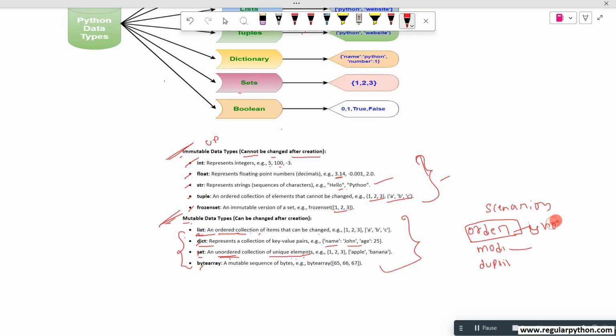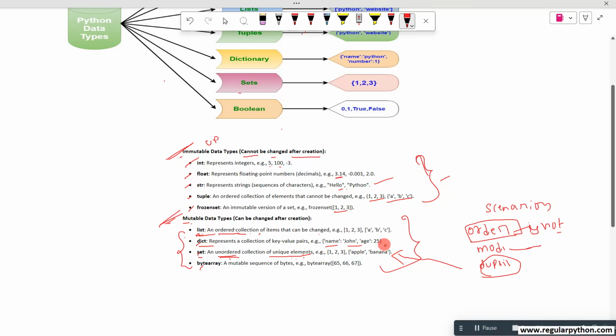Order is not required. So I don't want the order, and modification is required, and I don't want the duplicates. Then you have to select the set type of data. Okay, you understood, right? Let's take one scenario to understand more.